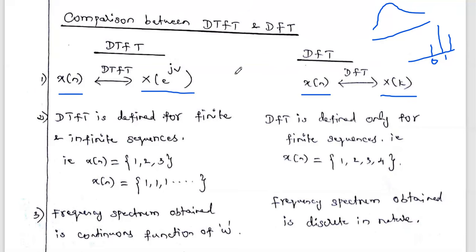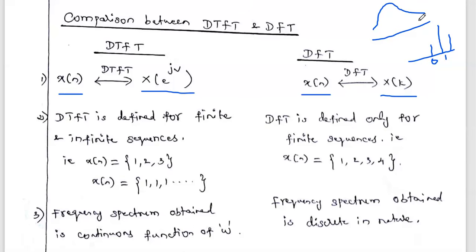Simply, the DFT is nothing but the sampled version of DTFT. This is the DTFT spectrum graph, and if you apply a sampling process to it, we studied the sampling process in signals and systems in the fourth unit. What is meant by sampling?